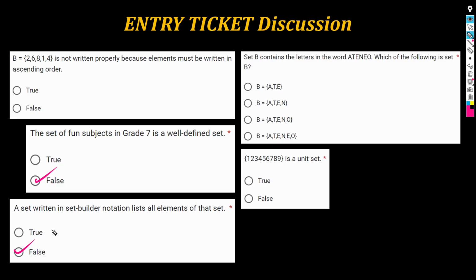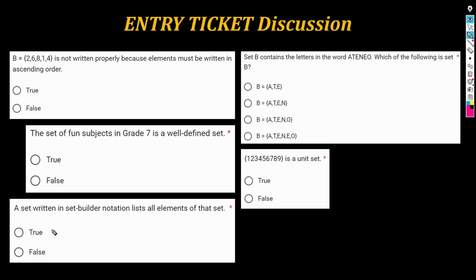Pag set builder, you are describing a certain rule that governs the membership of elements in that particular set. So, hindi mo nililista yung individual elements. You clarify what rule or what condition must be met for a certain element to be a member of a certain set. Okay?